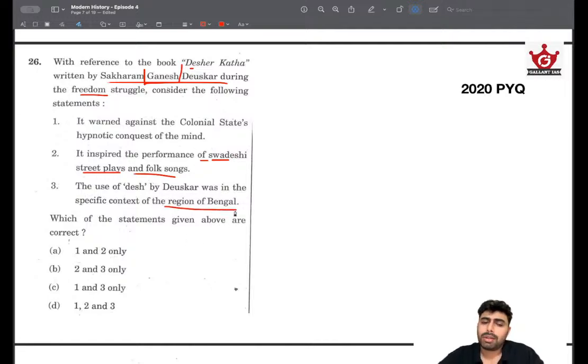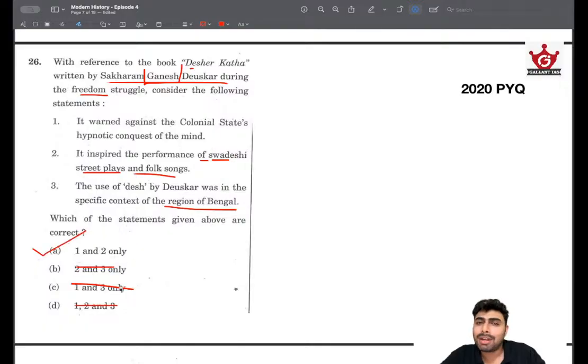This is very important. Again, I told you that somebody from Bengal will have certain surnames, and the name Sakharam Ganesh Duskar doesn't ring a bell with any Bengali speaking writer. The name itself and the name of the book don't seem Bengali at all, because Ganesh is not a name that we usually see in the Bengali speaking region. So this seems very wrong, and this is the key to unlock this question. So this is definitely not going to be Bengal. Eliminating that gives you the answer right away, and this is exactly what UPSC was testing.